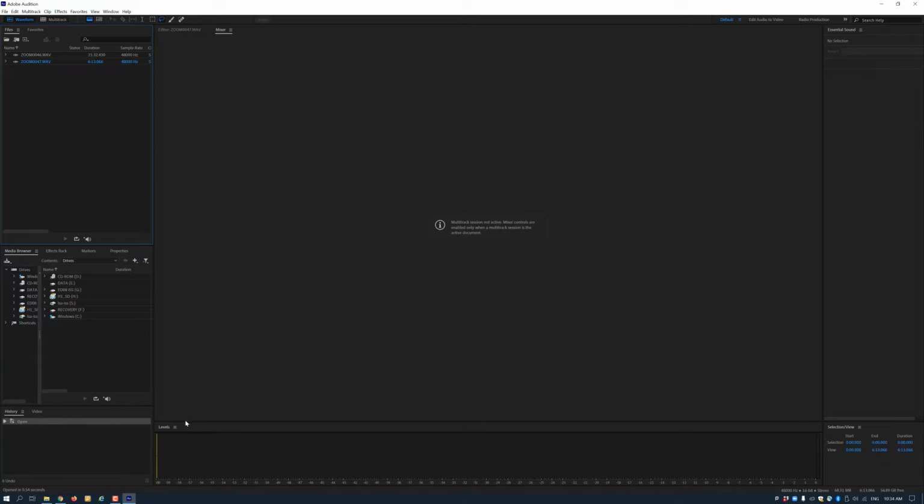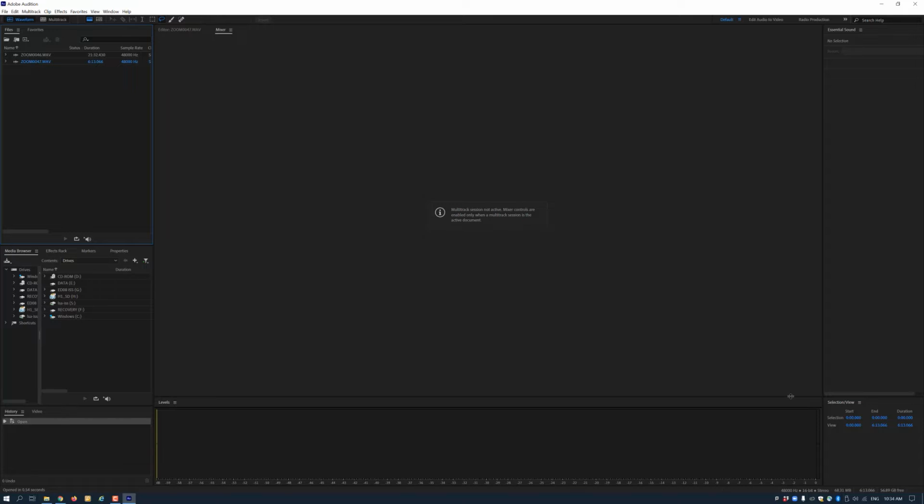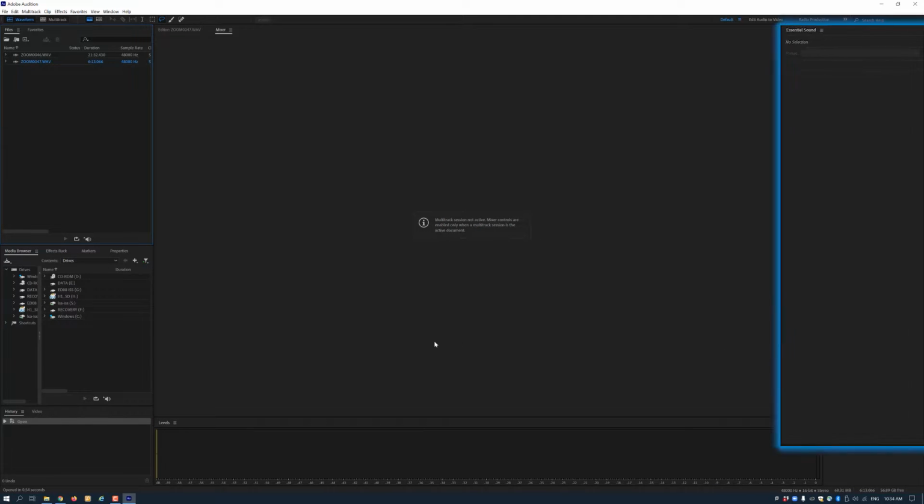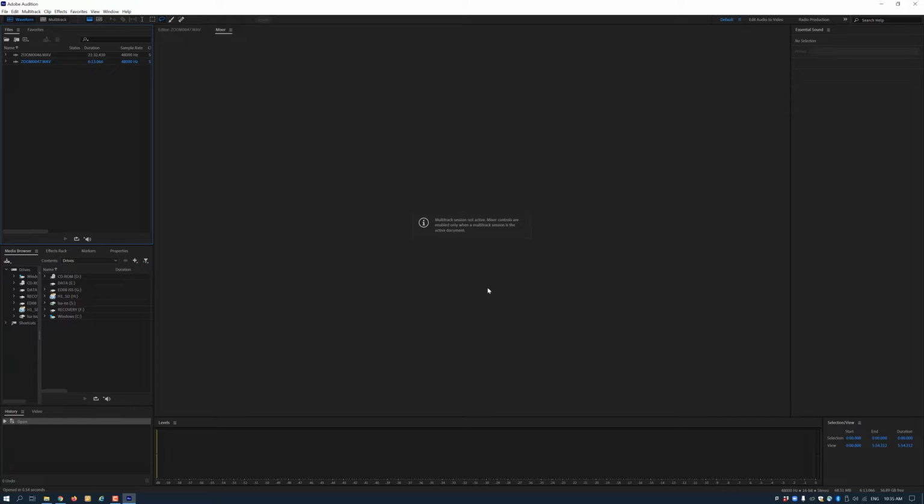The Levels panel. The Levels panel allows you to monitor your audio levels. You want to make sure your levels are not too low and that your levels are not peaking. To ensure this, make sure your levels sit somewhere between -12 and -6 dB. The Essential Sound panel. The Essential Sound panel allows you to easily add effects when you're working in the multi-track view. But for now, let's close this panel.